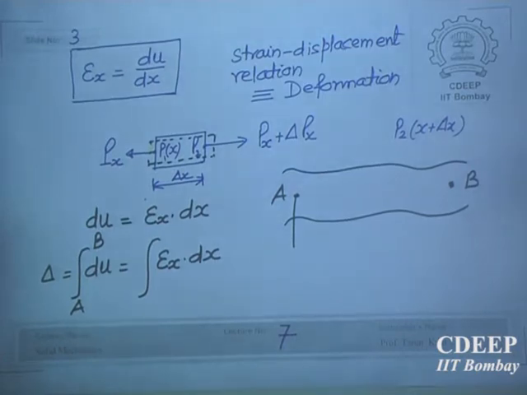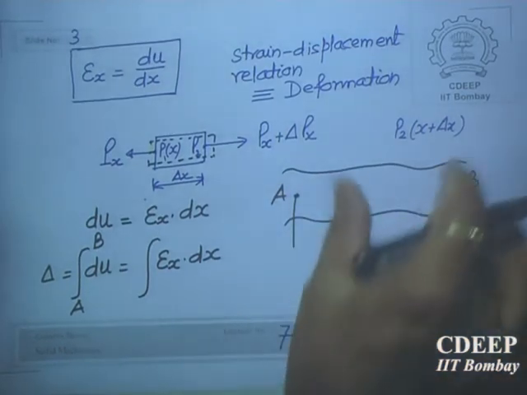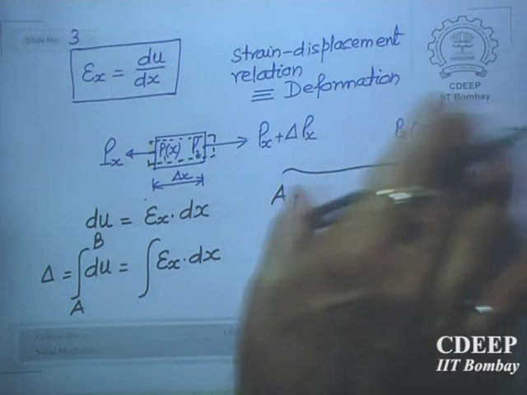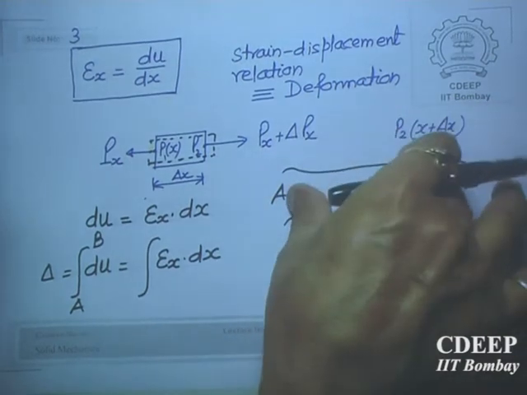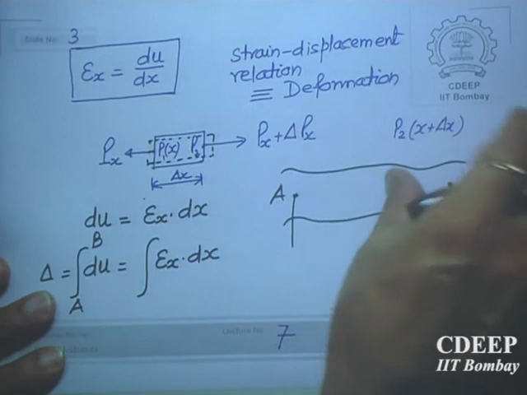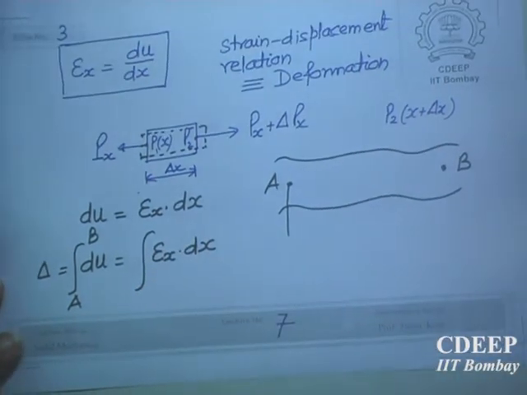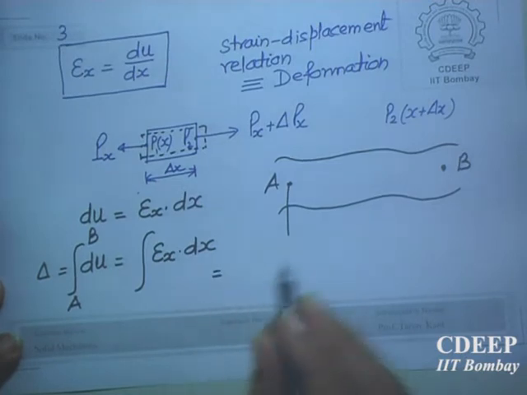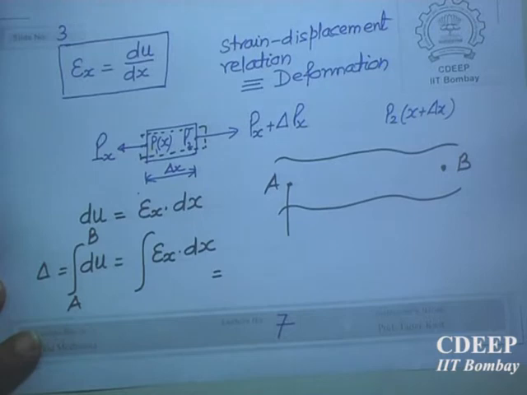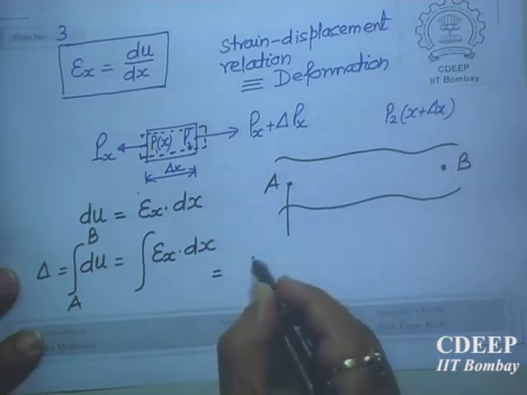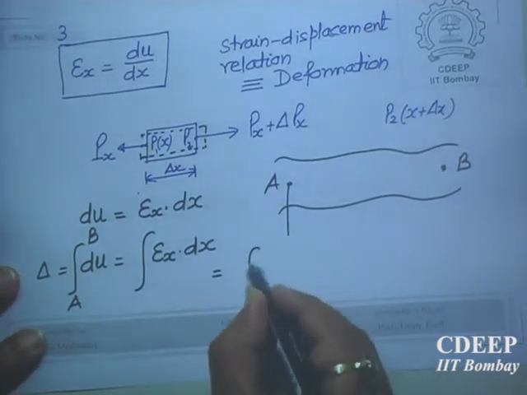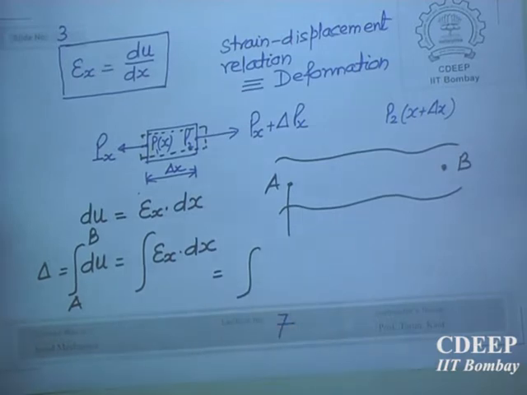Integration. So if you take a larger length, the only thing is in between there should not be additional forces. No other force should act here, otherwise integration will not hold good. So then this is equal to, what is strain? Strain is given by... Now what is the third law?